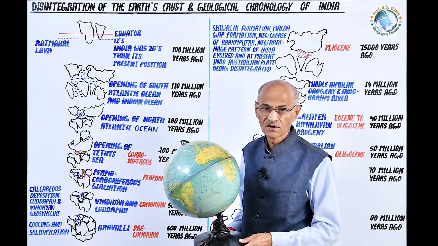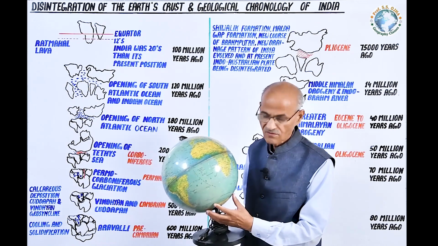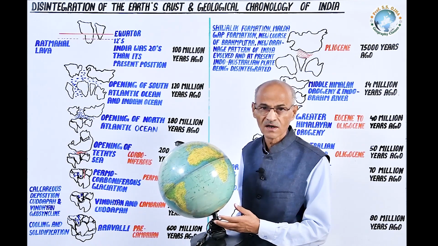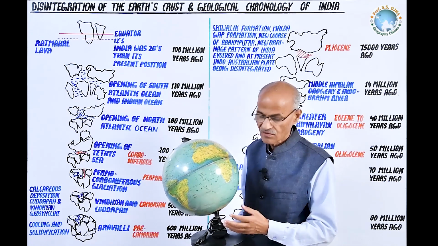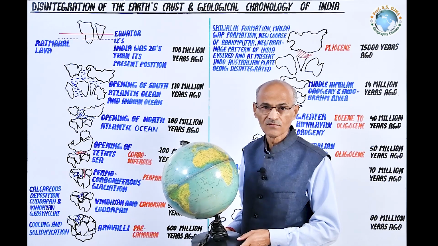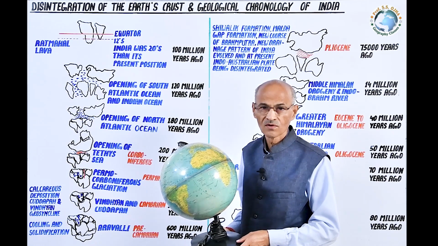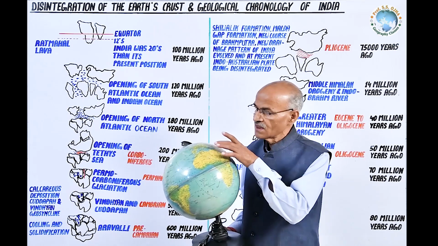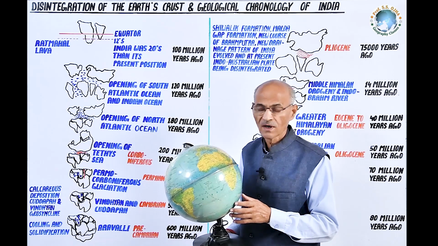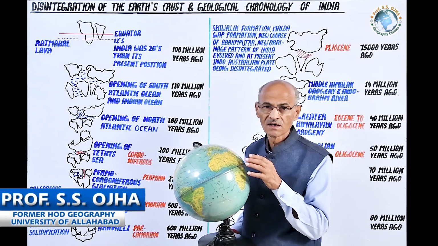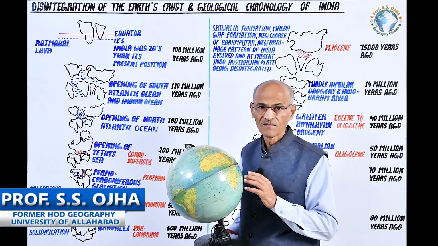Due to endogenic forces, Pangaea was disintegrated in two parts, the northern part called Angara land, the southern one Gondwana land. The forces which broke Pangaea in two parts again broke the northern Angara land in mainly two parts, one North America, the other Eurasia.